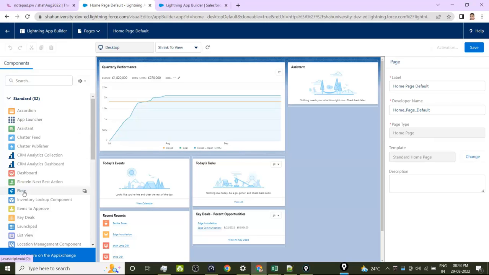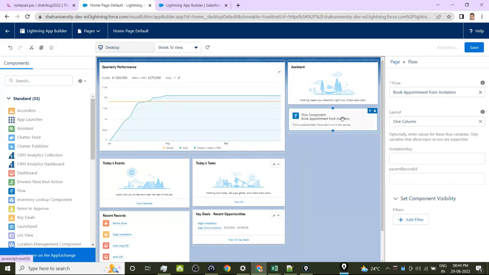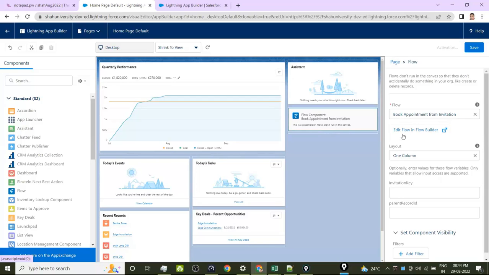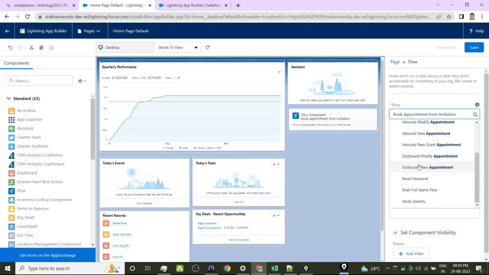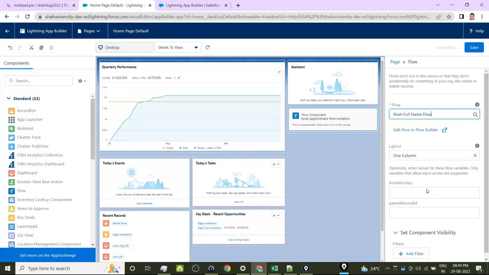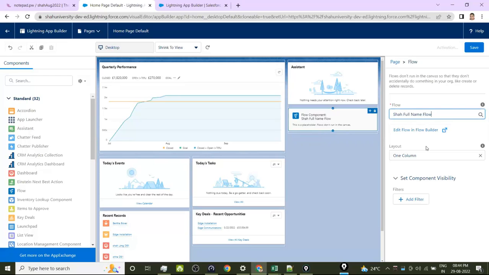For example, flow. We have already developed some flow. Put it, and it will ask for the name of the flow. So the Full Name flow was there, which is an activated flow. Okay, an activated flow.